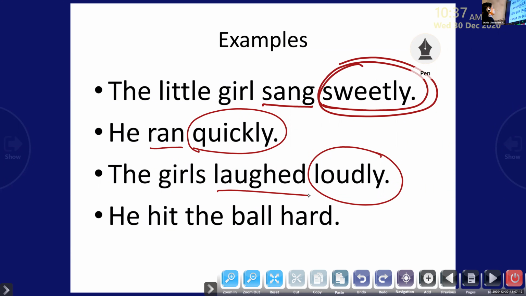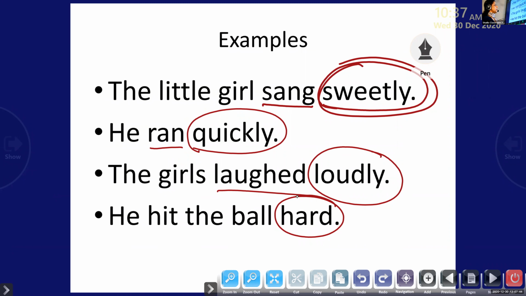Okay, now let's move on to the fourth example. All of you please have a look at it. He hit the ball hard. So here, there's no ly. All the other three sentences, the words ended with ly, but here the adverb of manner is hard. Ask a question. How did the boy hit the ball? How did he hit the ball, children? How did he hit the ball? He hit the ball hard. Hard means what? Very hard.